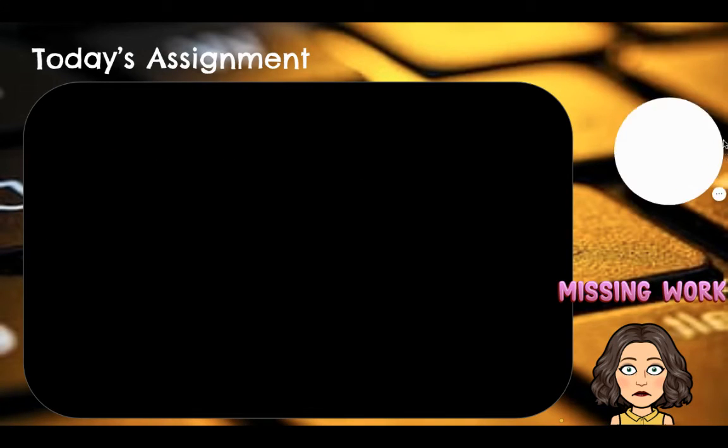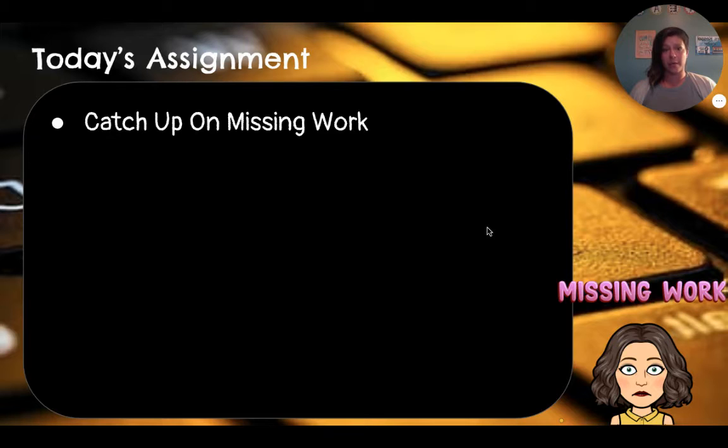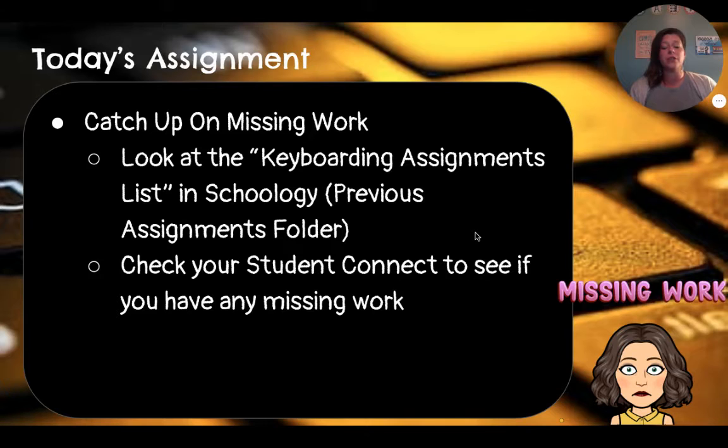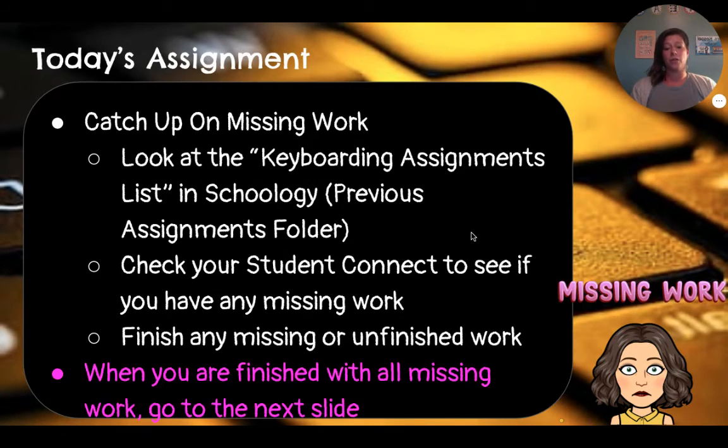Okay, there we go. So your assignment today is you have to catch up on your missing work. Make sure you look at that keyboarding assignments list in Schoology. It's under the purple button for the previous assignments folder. And check your Student Connect if you have any missing work, and finish any missing or unfinished work. And when you're done, then you can go to the next slide.